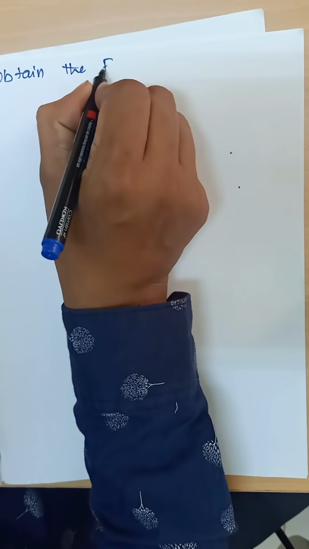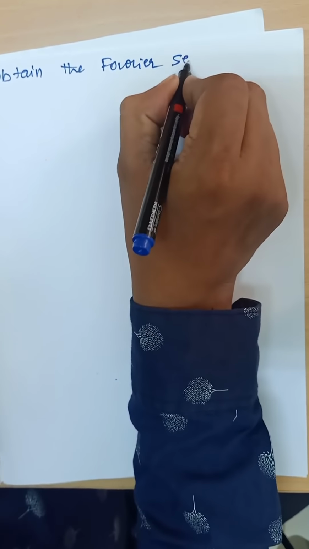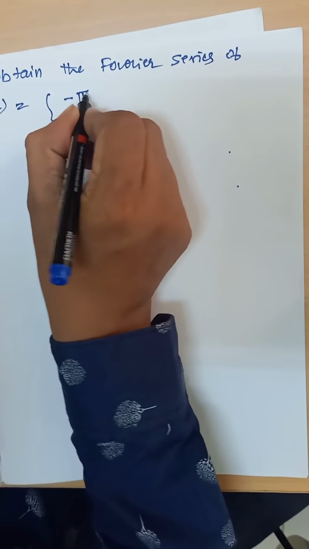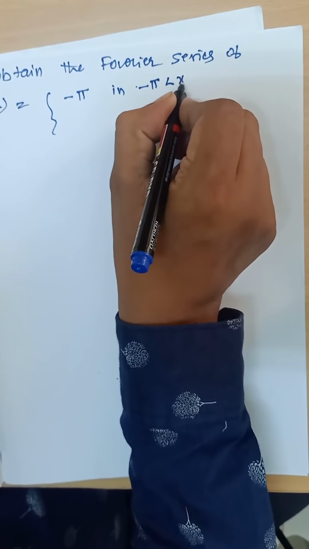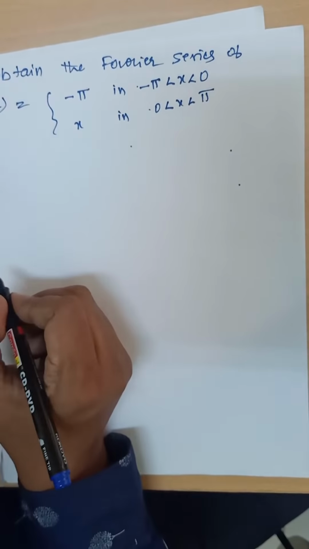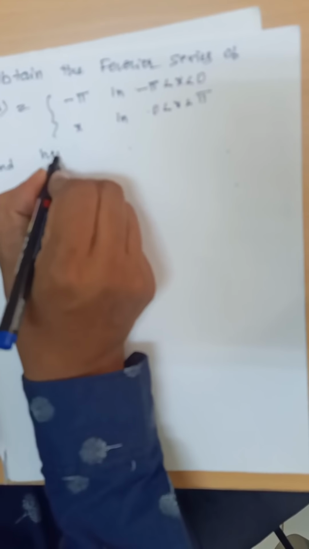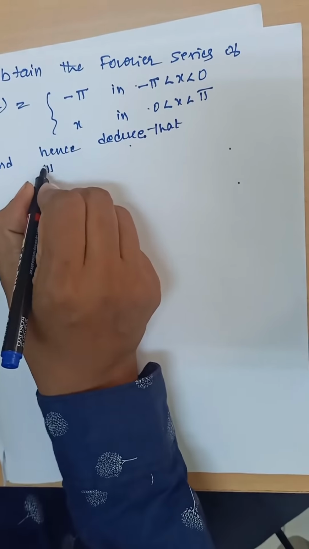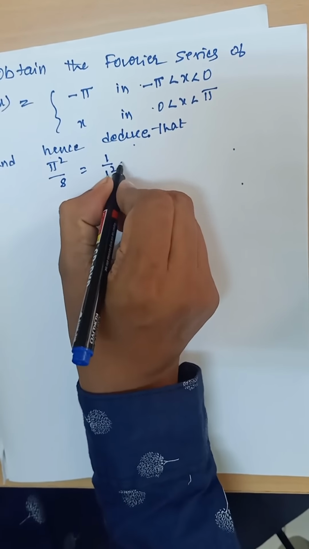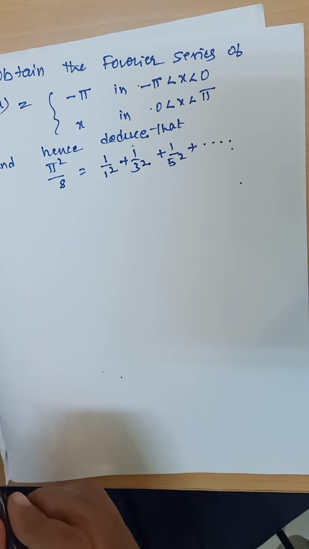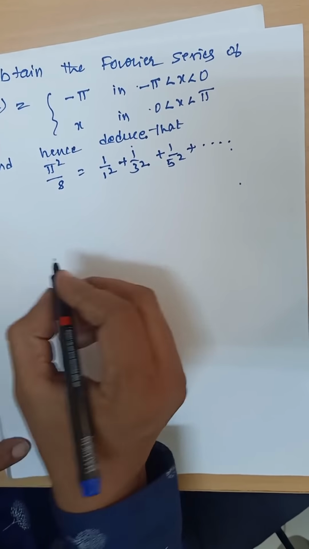Obtain the Fourier series of the function f(x) equal to minus pi in minus pi less than x less than 0, and x in 0 less than x less than pi, and hence deduce that pi square by 8 is equal to 1 by 1 square plus 1 by 3 square plus 1 by 5 square plus etc. That is the solution.